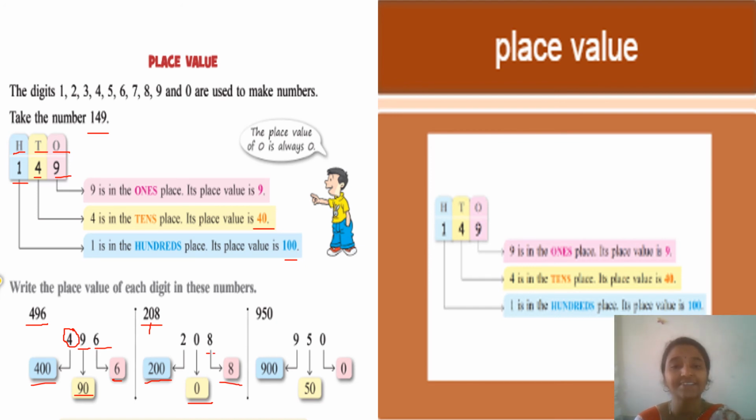Next, 950. Where is the 9, and how are you reading this number? 950, right? So the place value of 9 will be 900. The place value of 5: we are reading this as 50, so the place value will be 50. Then 0. As I told you, the place value of 0 is always 0. Okay.